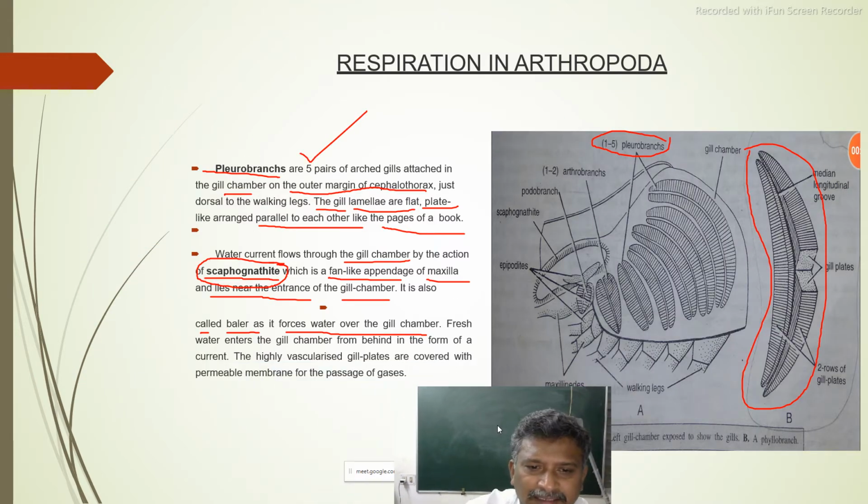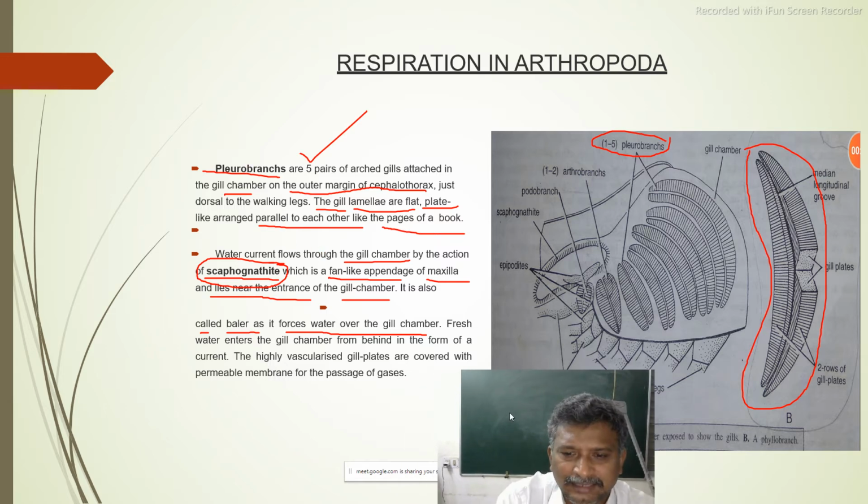Is it clear? Let us talk about pleurobranchs. Yes, sir. What are pleurobranchs? There are 5 pairs of pleurobranchs. All the time you count it: 1, 2, 3, 4, 5. So there are 5 pairs of pleurobranchs here. It is not that 5 pairs of gills are present in the prawn. Only 5 pairs of gills related to pleurobranchs are there.